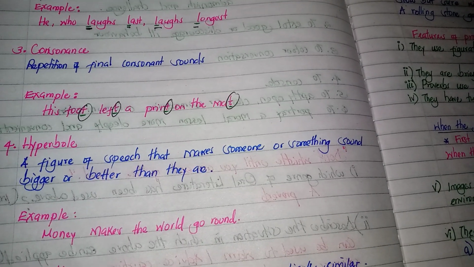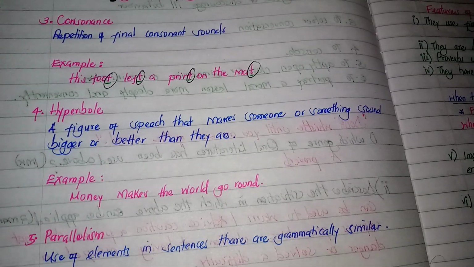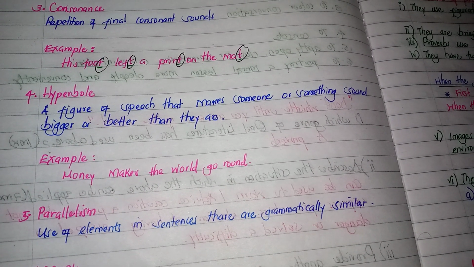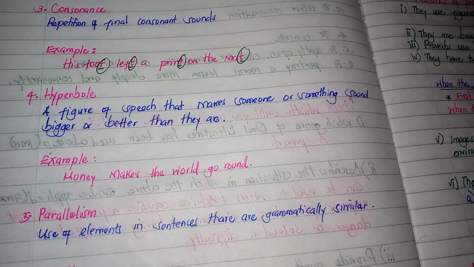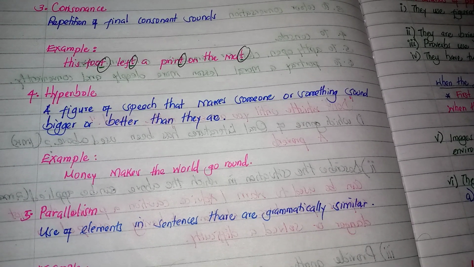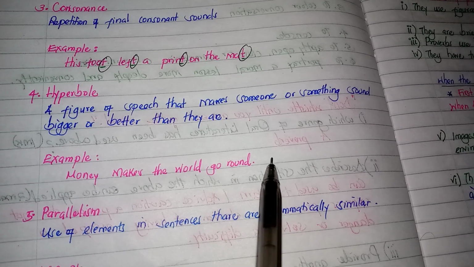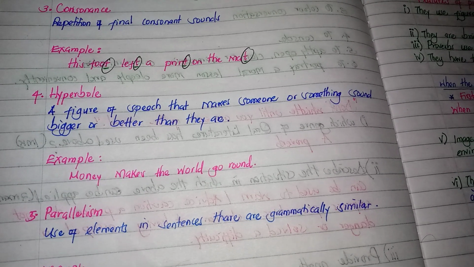We have hyperbole. Now, a figure of speech that makes someone or something sound bigger or better than they are. That is what we call hyperbole. Like you say, money makes the world go round. Now there is hyperbole in this proverb.